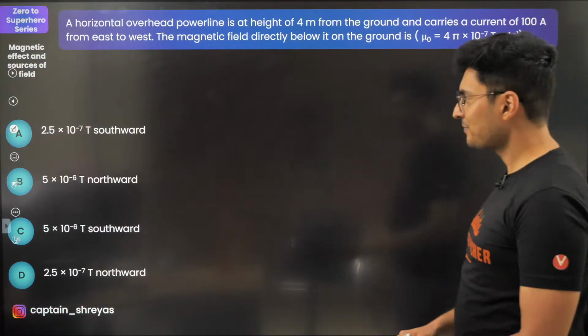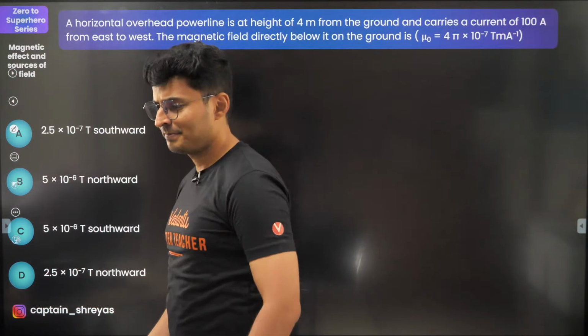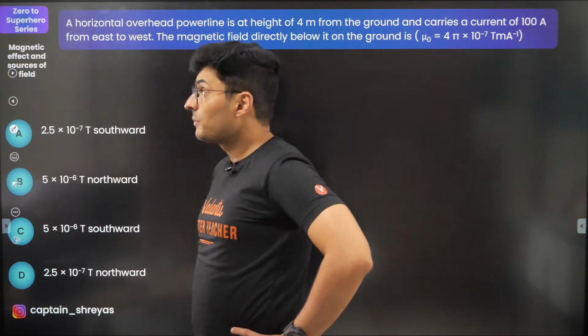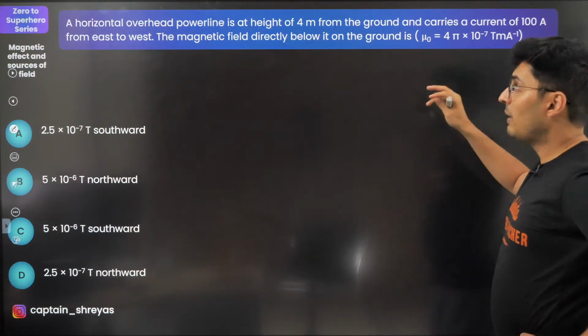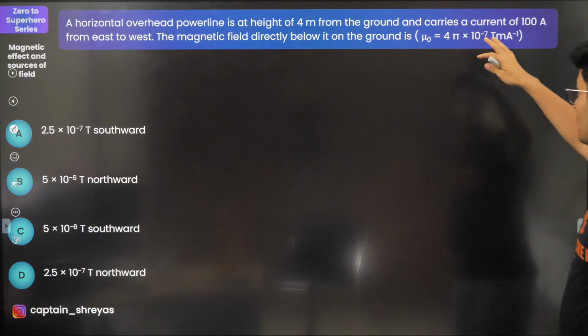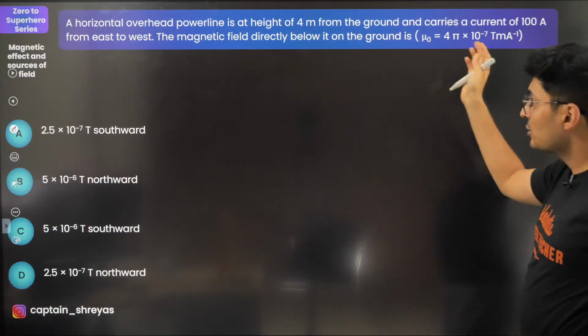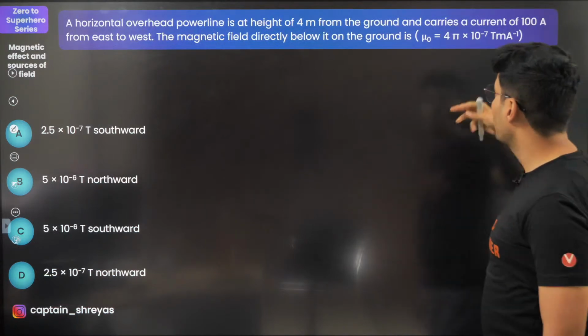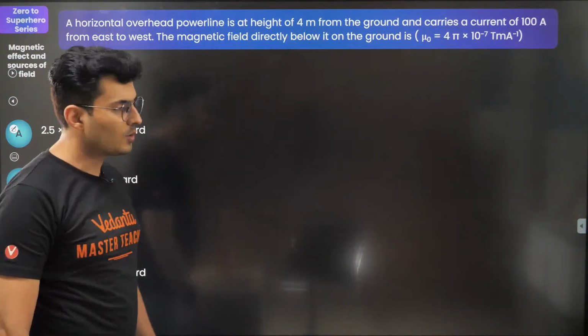Moving on. These are PYQs, guys. A horizontal overhead power line, height of 4 meters, carries this much current east to west. The magnetic field below is how much? Let's try to solve this question.